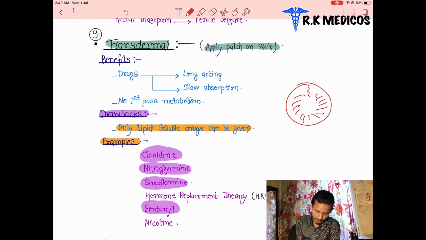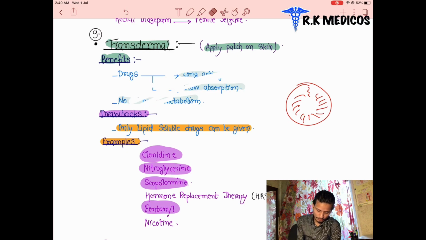The benefits of these drugs are that they are long acting with slow absorption. Slow absorption, why? They are on the skin region, and blood circulation is very low in the skin region. That's why these drugs go slowly into the blood circulation. They are long acting because they go in a slow manner. After that there is no first pass metabolism because they directly enter our blood circulation.